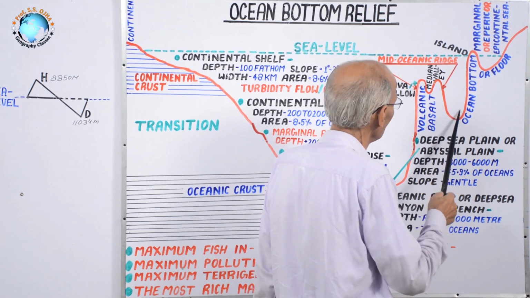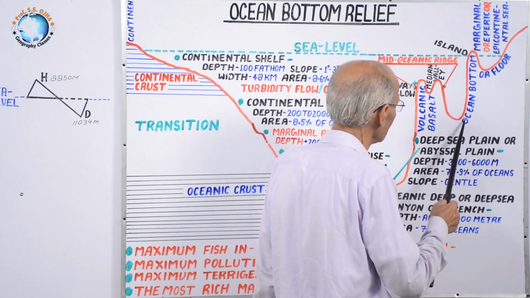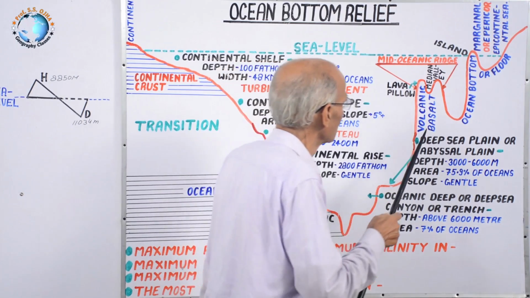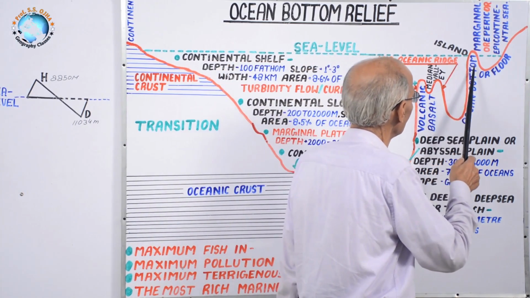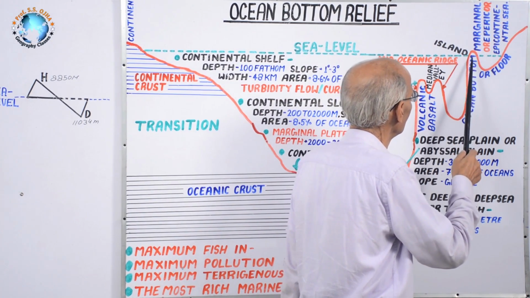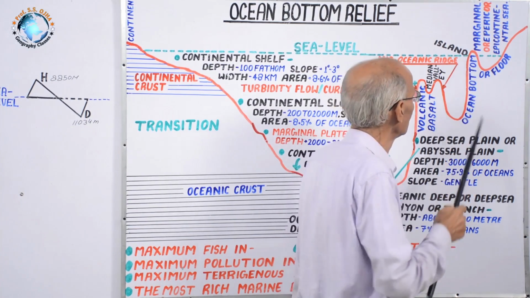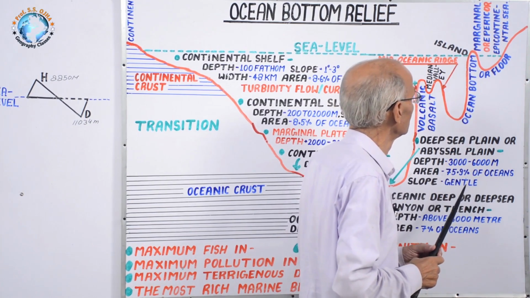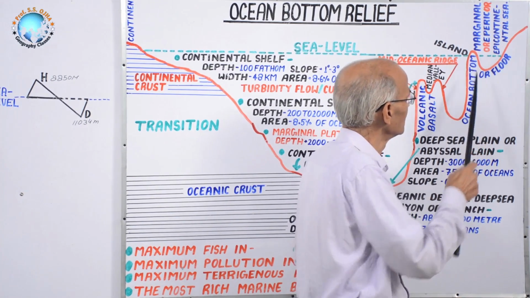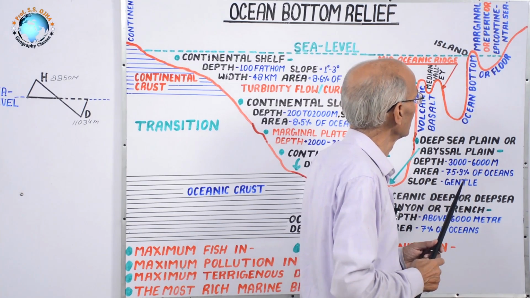Now, after this mid-oceanic ridge, you move here. This is a low-lying area. Again, the sea is deeper. It is called ocean bottom. We are traveling on an ocean bottom. Here, some land which is raised above the sea level is called island. And islands are the small areas which are above sea level and located in the vicinity of the main continent.